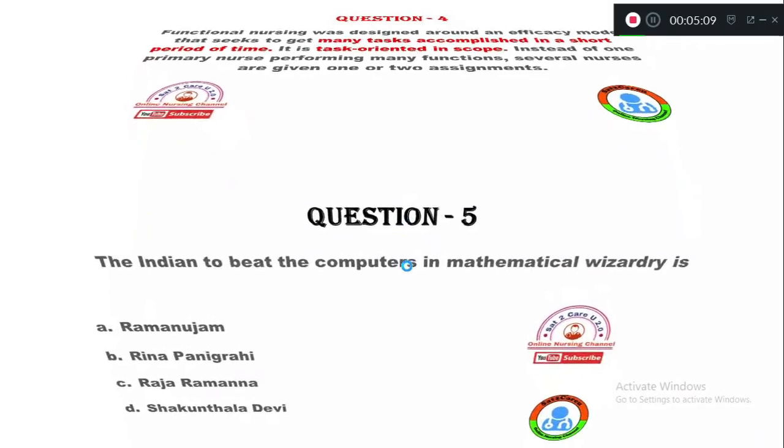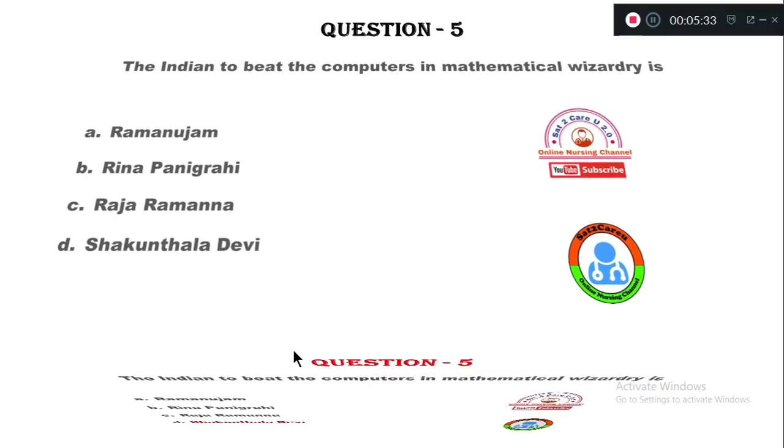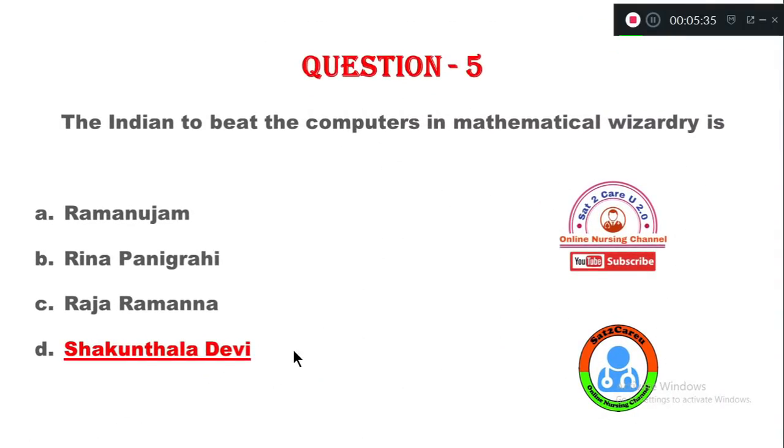Question number 5. The Indian who beat the computer in mathematical wizardry is option A, Ramanujam; B, Reena Panigrahi; option C, Raja Ramanna; option D, Shakuntala Devi. Now recently the Shakuntala Devi movie got released. So if you have watched that movie, you will not choose the other three options. The right answer is Shakuntala Devi.